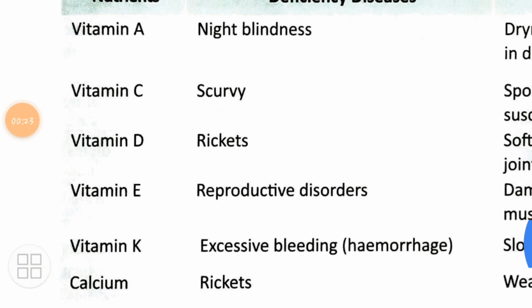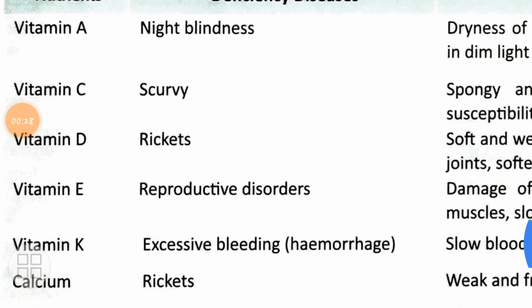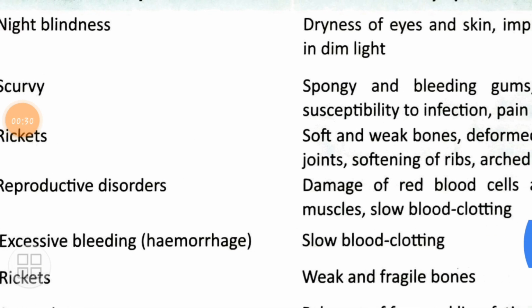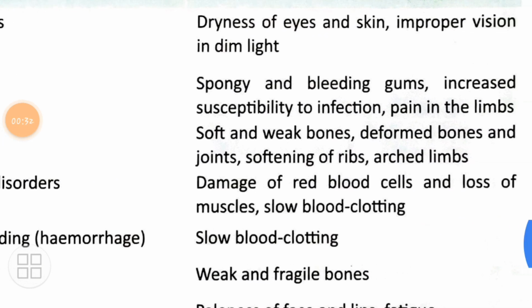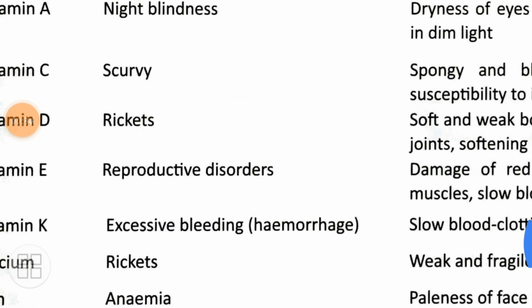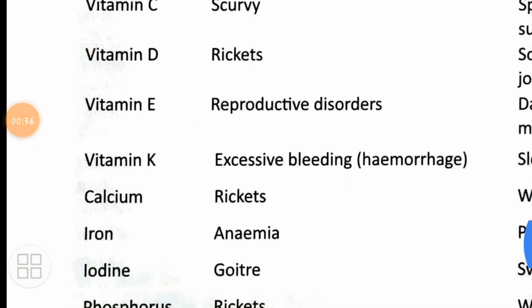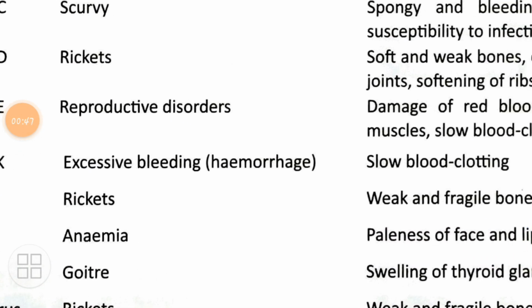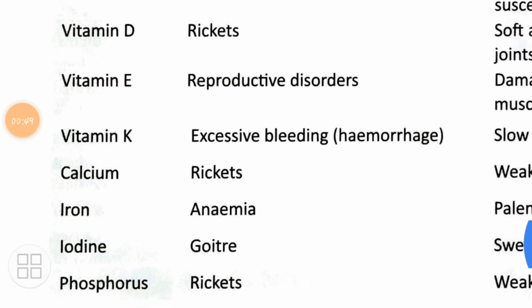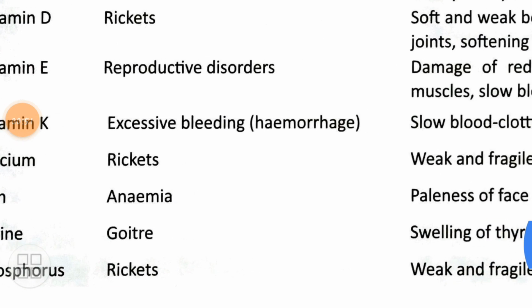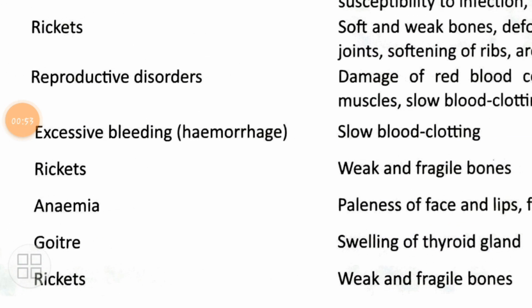Now, let's see vitamin E. It results in what? Deficiency results in reproductive disorders. That is damage of red blood cells and loss of muscles, slow blood clotting. Vitamin K results in what? If you do not have enough of vitamin K, then it will result in excessive bleeding, hemorrhage, and the symptoms are what? Slow blood clotting. Calcium results in rickets, and the symptoms are weak and fragile bones.